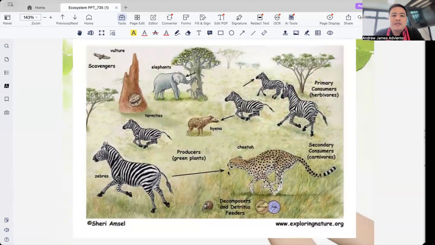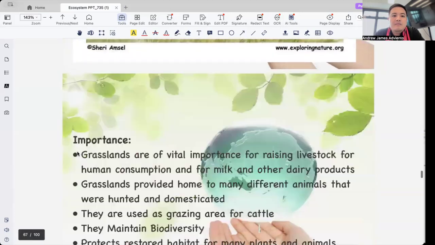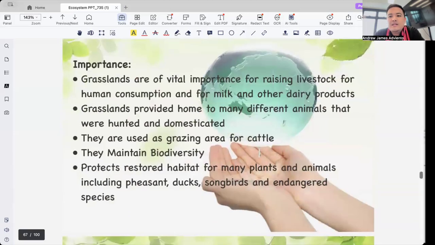Okay, so the importance of grassland ecosystems. They are vital because they provide habitat for millions of species. They are important for agriculture. They're the major source of grains like wheat, corn, and rice. They maintain soil health and prevent erosion. Of course, they also help in carbon storage, reducing climate change effects.